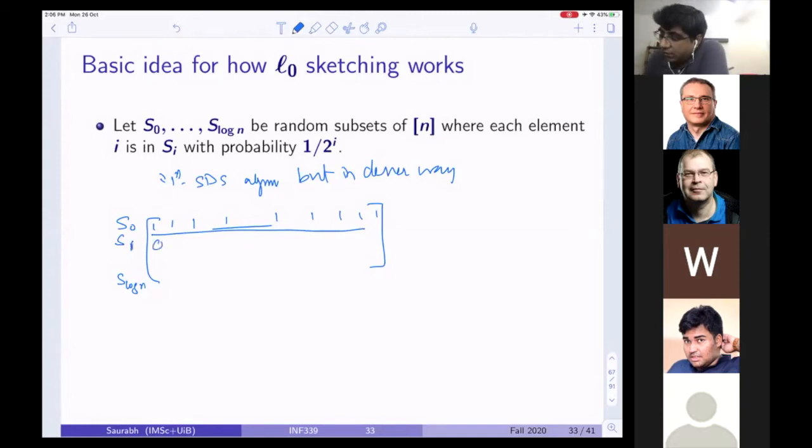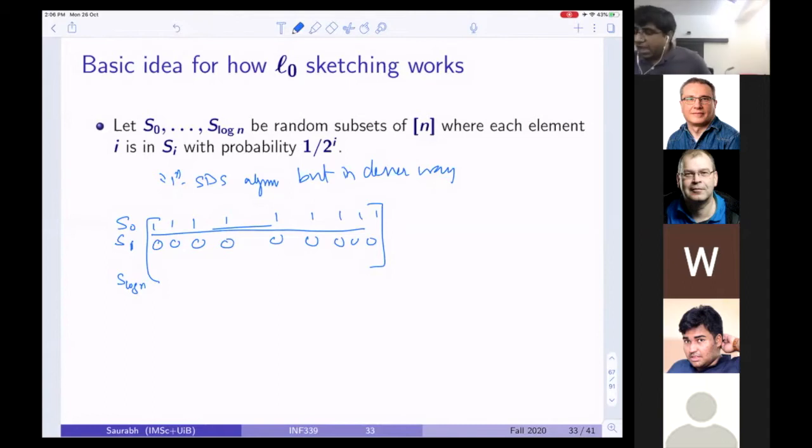Well, I choose this to be roughly n over 2. Now imagine that my vector is not exactly 1, but has a few 1s. Then I hope that either this or this will be able to exactly hit one element of that, and things of this nature.